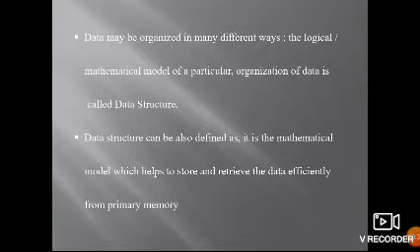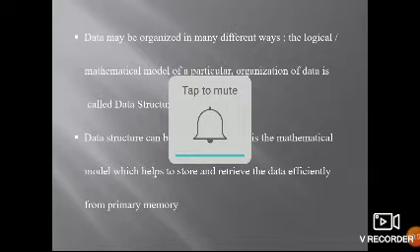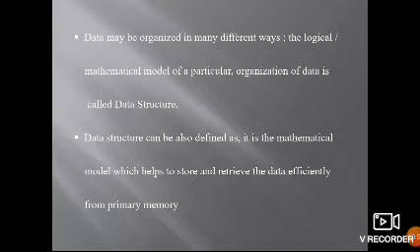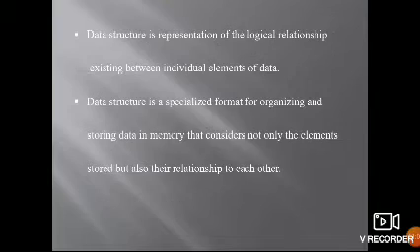Another definition: the organized logical mathematical model of a particular organization of data is called data structures. Data structures can be known as a mathematical model which helps to store and retrieve the data efficiently from primary memory. It is also data structures. Data structure is a representation of the logical relationship existing between individual elements of data. So individual elements of data can be stored.